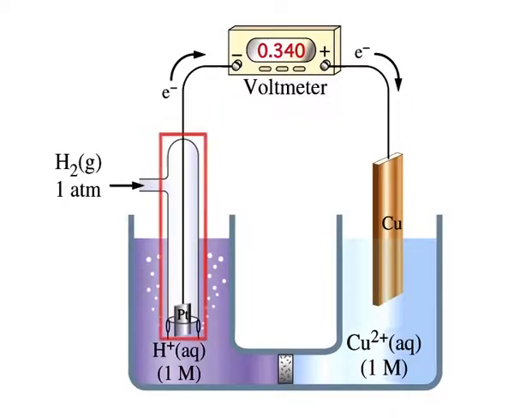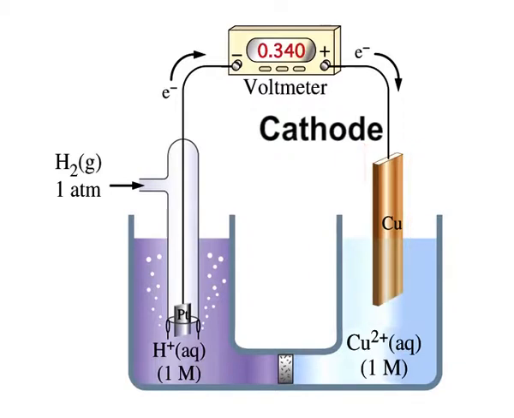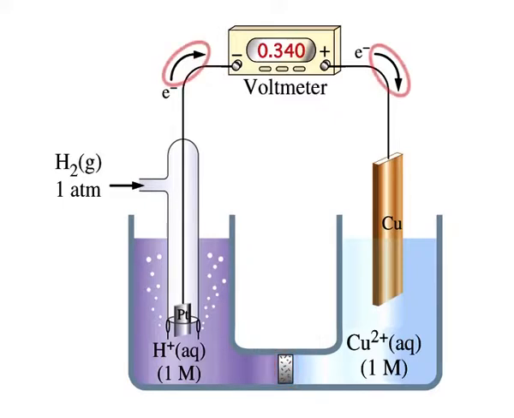The standard hydrogen electrode is the anode and the copper electrode is the cathode. Contact between the solutions in the two half cells is through a porous plate. The porous plate acts as a salt bridge, which permits the migration of ions but prevents bulk flow of the solutions. The direction of electron flow and the voltmeter reading are shown.